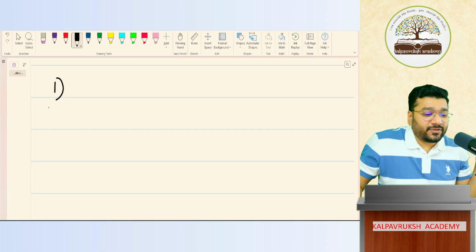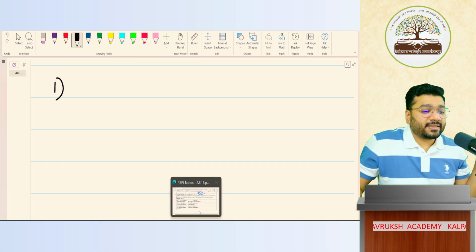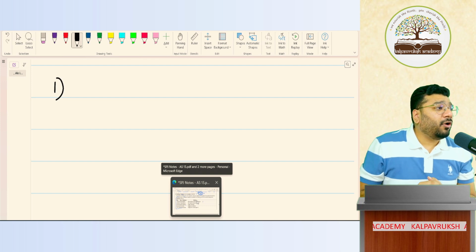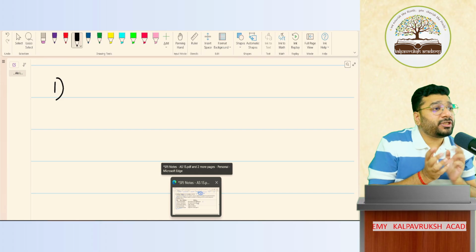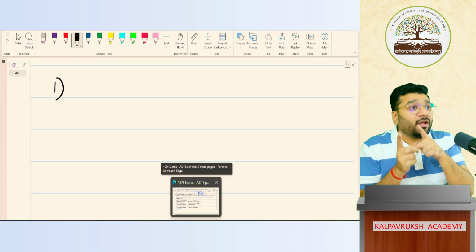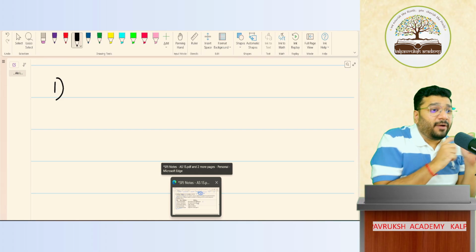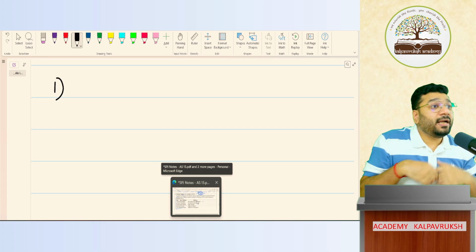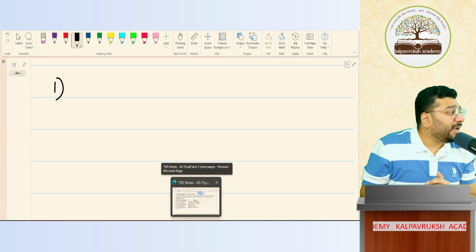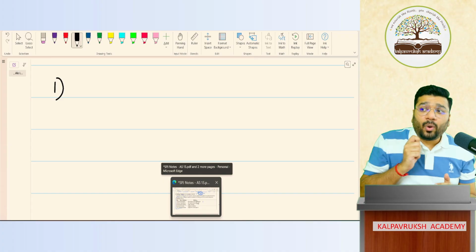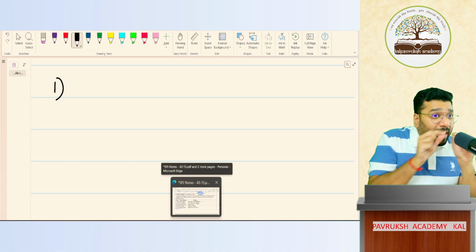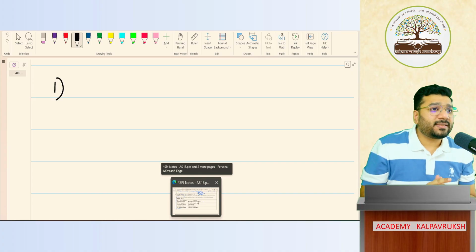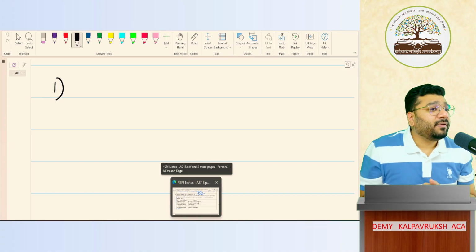This is 4. What did we discuss here? Meaning of employee benefit. What is meant by employee benefit? Any kind of compensation paid by the employer to the employee so that the employee renders service to the employer is called employee benefit. Consideration in any form that is paid by the employer to the employee. In return, what are we getting? Services. Which happens during that period, it is called employee benefit of that period. Okay, wow. Then what did we discuss? 4 categories of employee benefit.